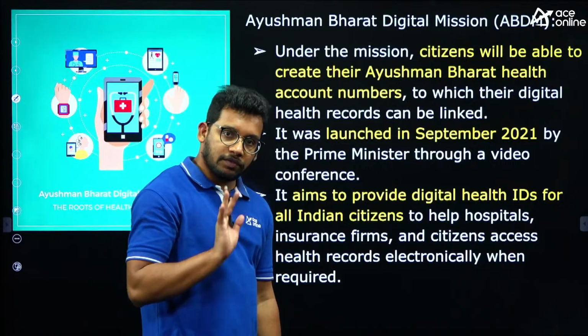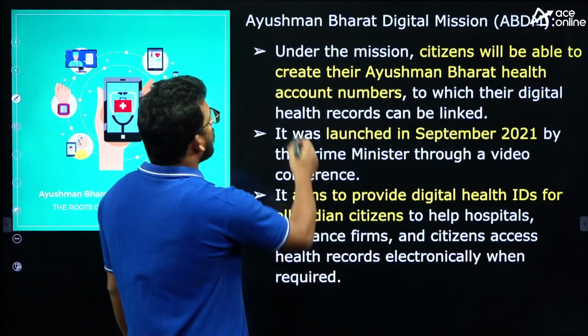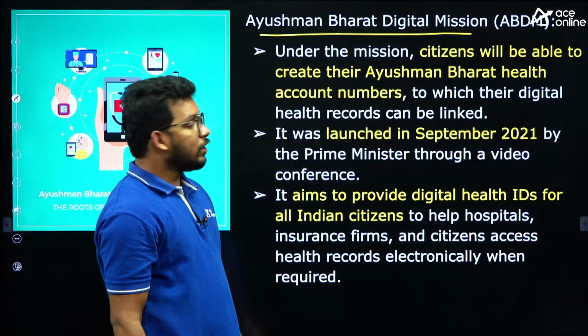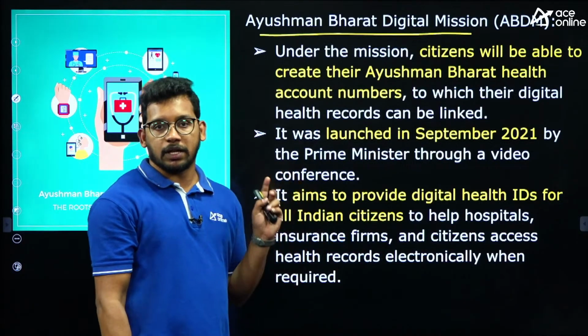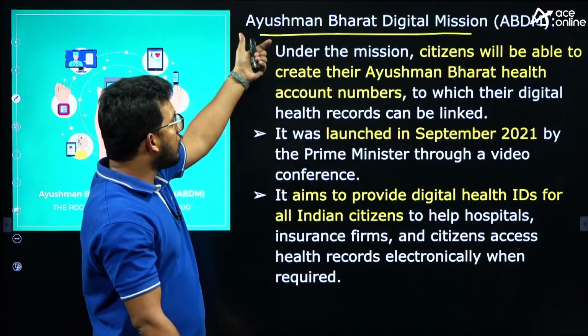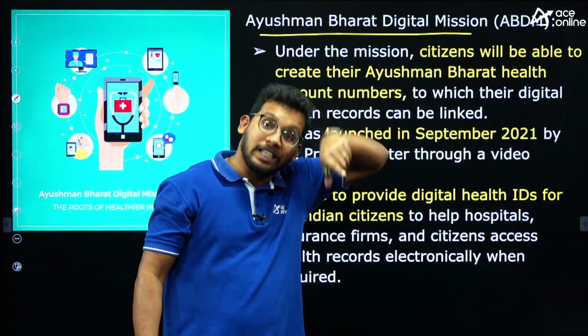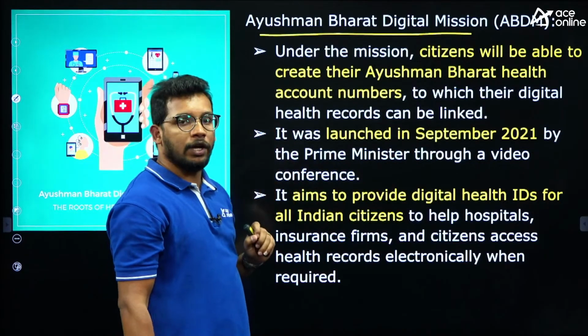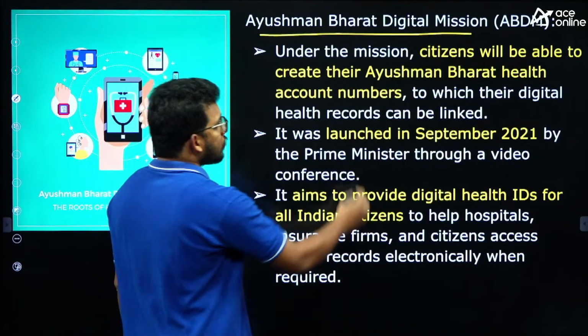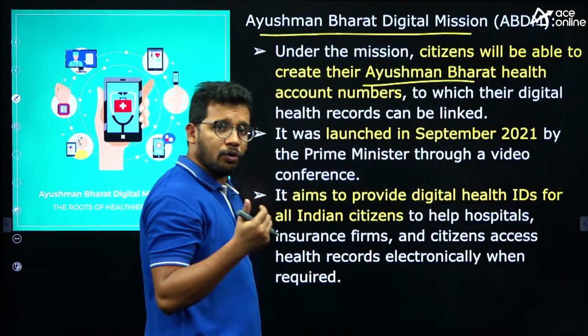Now, as part of this mission, the government also came up with the Ayushman Bharat Digital Mission program. Ayushman Bharat was launched in 2019, but as part of the Ayushman Bharat scheme, they have launched the Ayushman Bharat Digital Mission. Okay, that is also important to be understood. This is a sub-scheme under Ayushman Bharat, where a single digital account will be created.